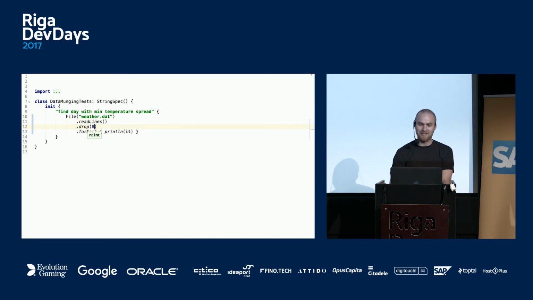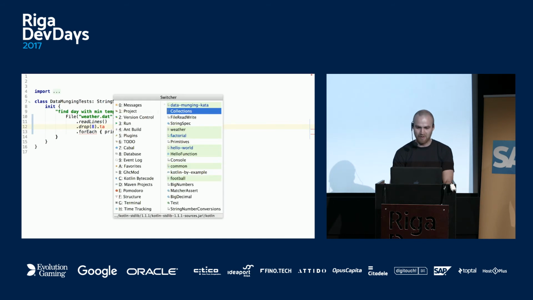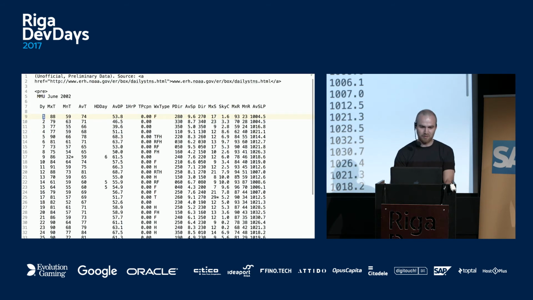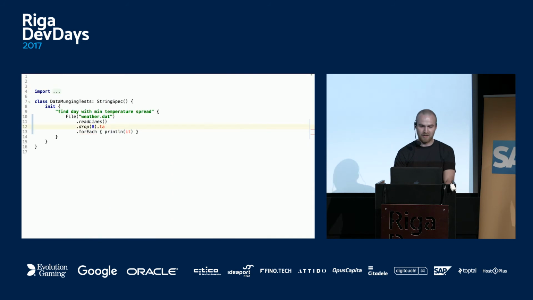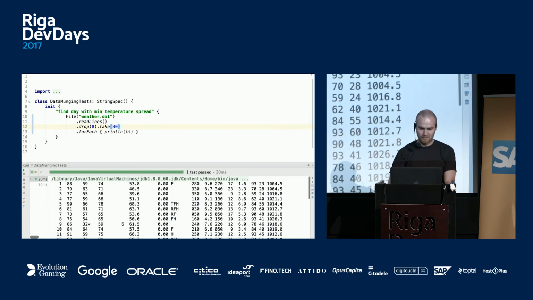The other thing we can do is use extension methods and just drop the first lines. If you remember, there was some rubbish at the top, so we can drop those 8 lines, and then we can take 30 lines. I just remember these numbers. So if I run it again, we should just consume the part that we need. The header and the bottom are gone.